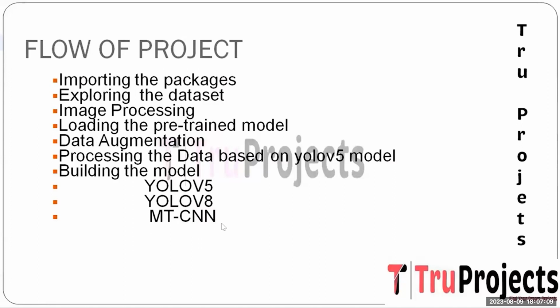The next one is MTCNN. MTCNN means multitask cascaded convolutional network, a specialized model designed for tasks like face detection. It operates in a cascaded manner where multiple stages are used to gradually refine the object detection, and in this project it is considered for fruit detection, indicating its potential adaptability beyond its original purpose. Its cascaded architecture aids in detecting complex patterns and features, which can be beneficial in identifying various types of fruit despite challenges like varying shape, size, and occlusions.